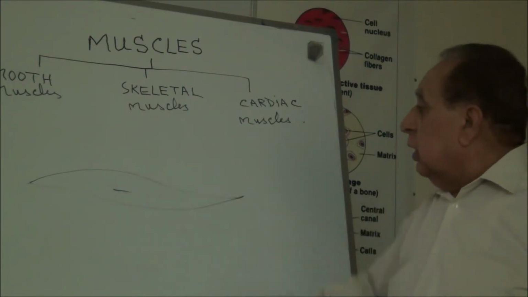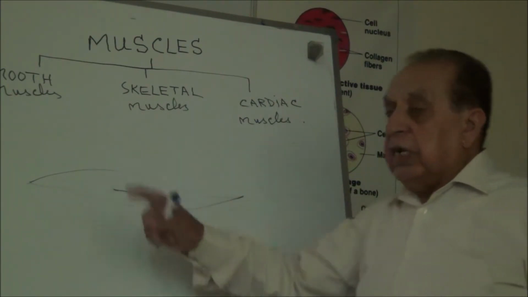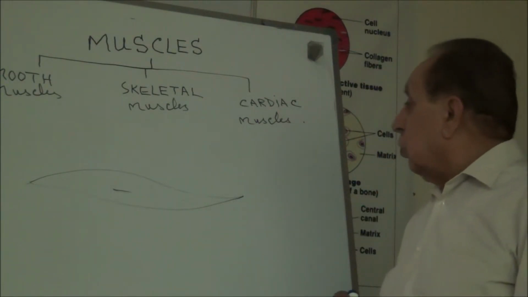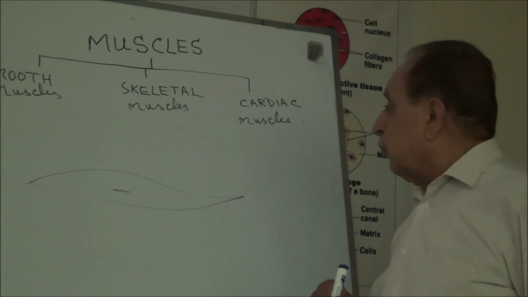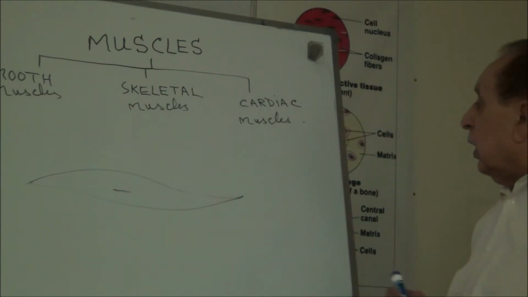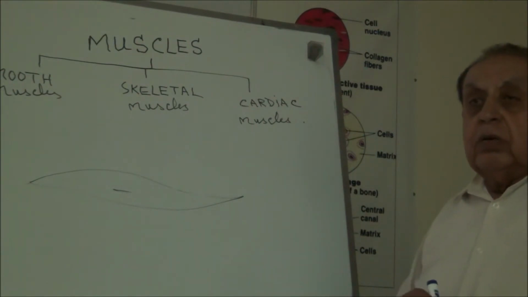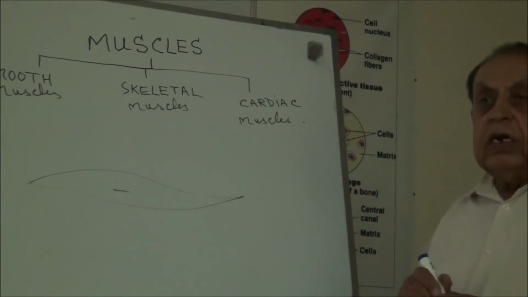And in this way, it has different names according to the name sarcos. Next one, the cell membrane is covered by another layer called the